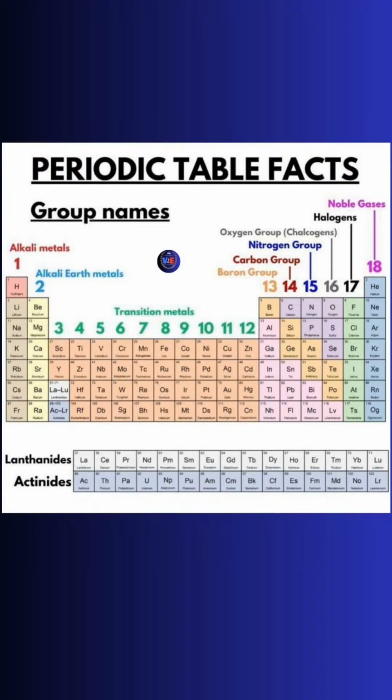All the elements of the periodic table are divided into 4 types. First, S block elements, P block elements, D block elements, and F block elements. The S block elements are called metals, and P block elements are non-metals, inert gases, metalloids, and other elements. And D block elements are called the transition elements.